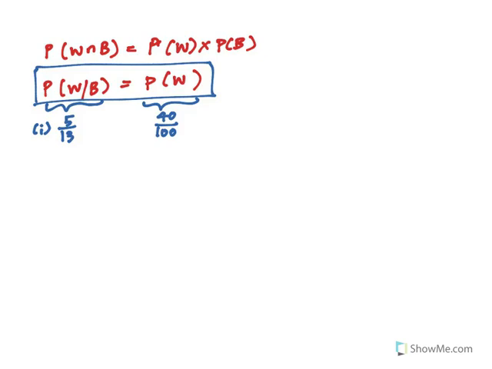So, can we say they're independent? The answer is no. Since the probability of W given B is not equal to the probability of W, therefore B and W are not independent.